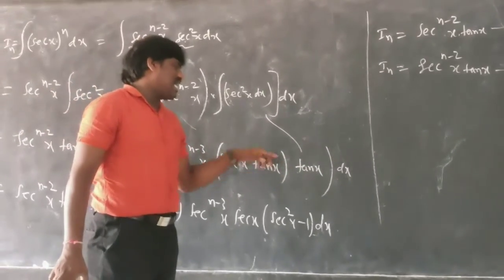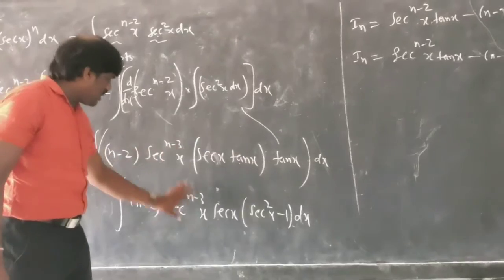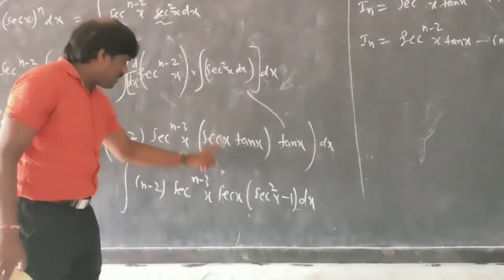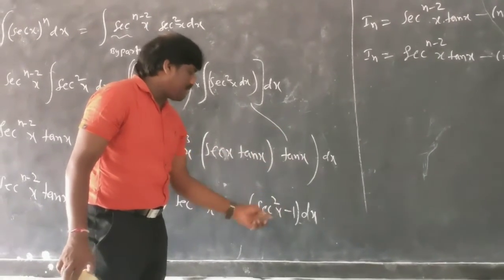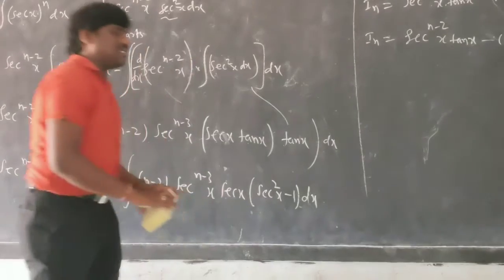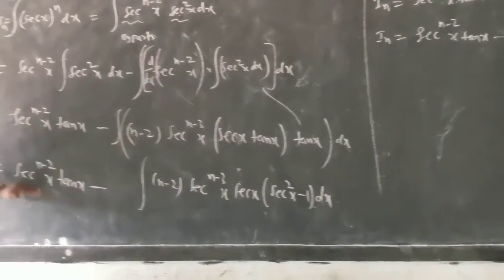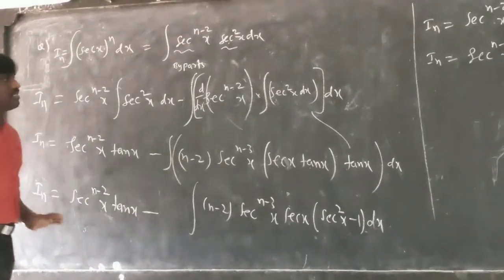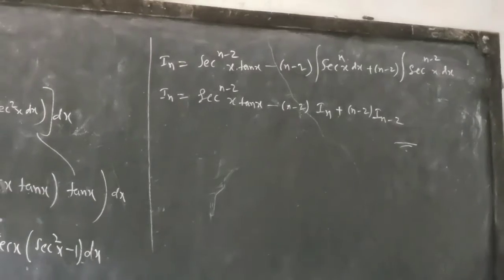Tan x into tan x is tan square x, which I can write as sec square x minus 1. The rest I am keeping as it is, and we are doing only this side, integration.